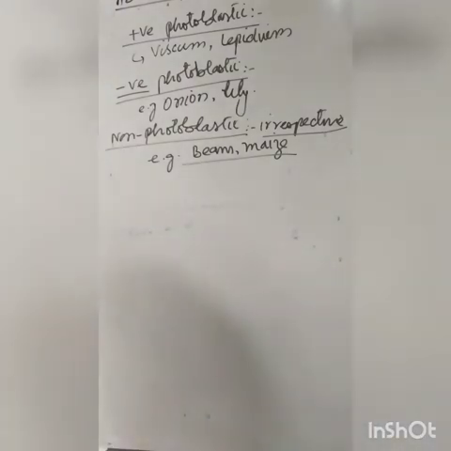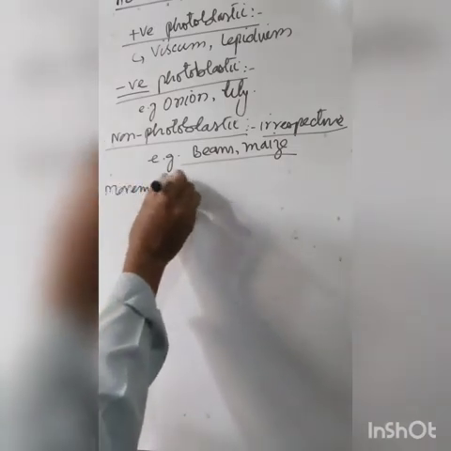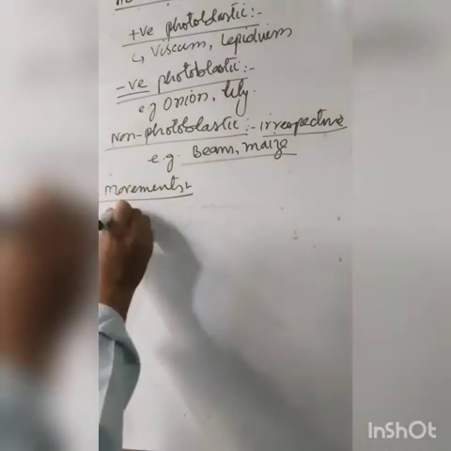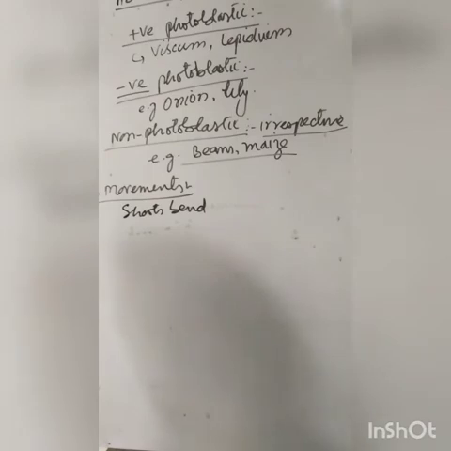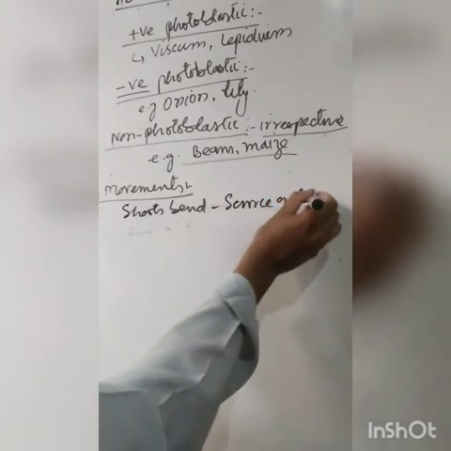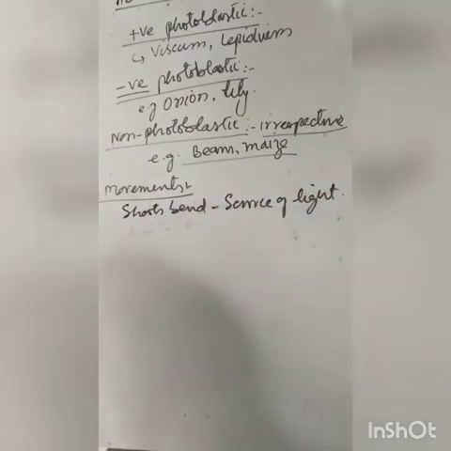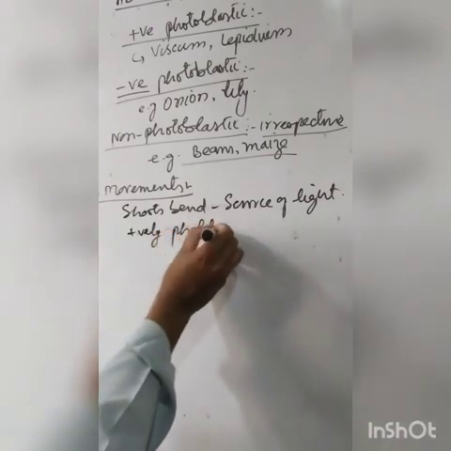And there are also movements in plants. Light also affects the movements inside the plants. Plant shoots bend towards the source of light, and they are called positively phototropic.